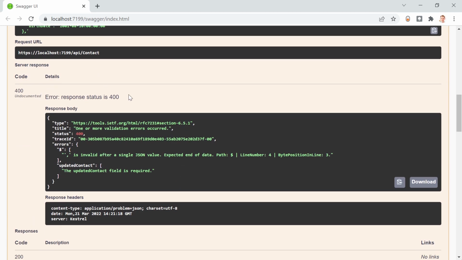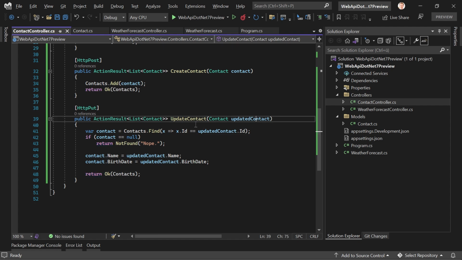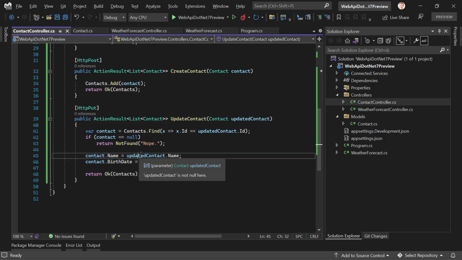One or more validation errors. UpdatedContact field is required. What the heck? So we've got the updated contact. Contact name.